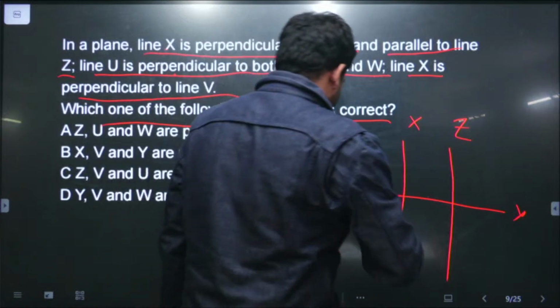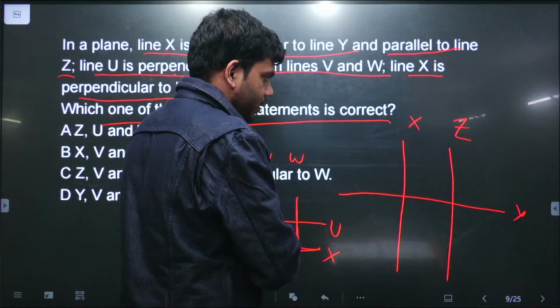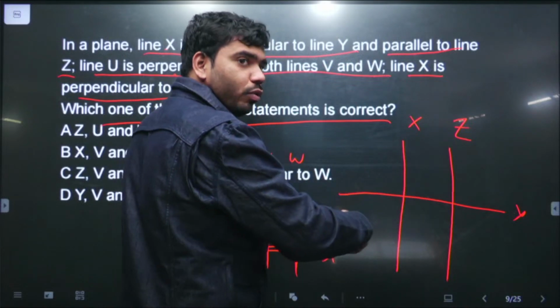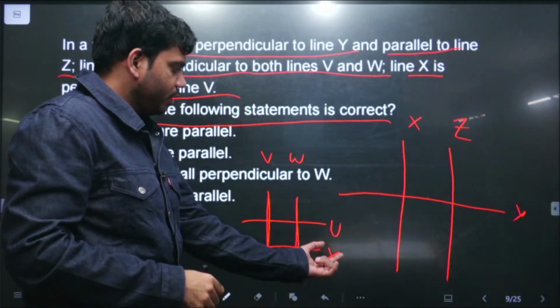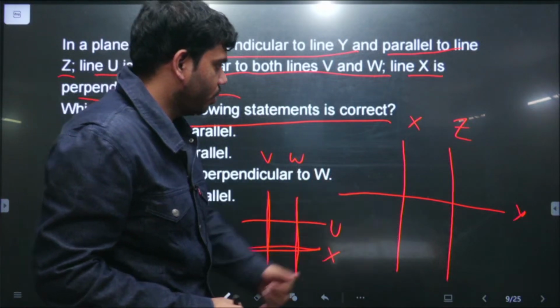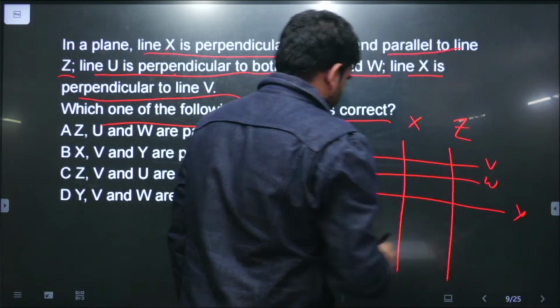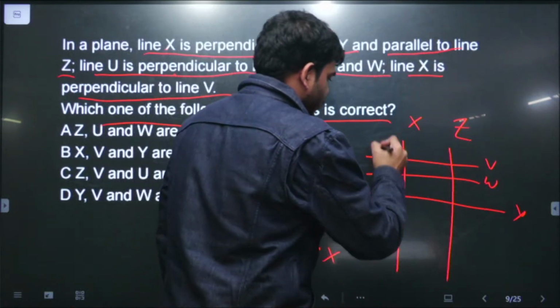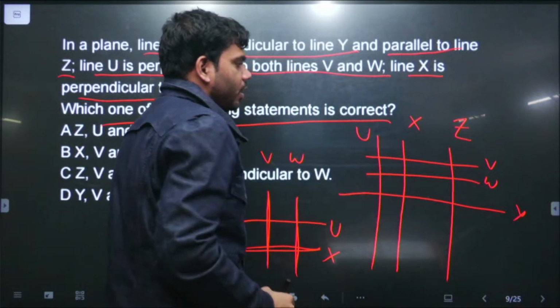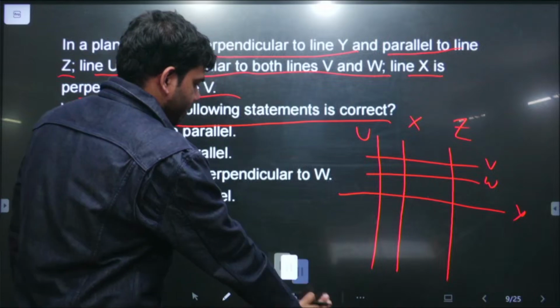Now this is X, so we have to make two more parallel lines, V and W, that are perpendicular to X. Merging both the figures, since this X line here is vertical, this V and W line will be horizontal over here. So two more lines V and W are formed. And we know that this line U is parallel to line X. So this will be the final figure.